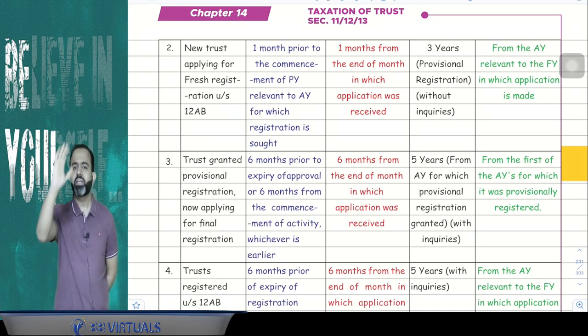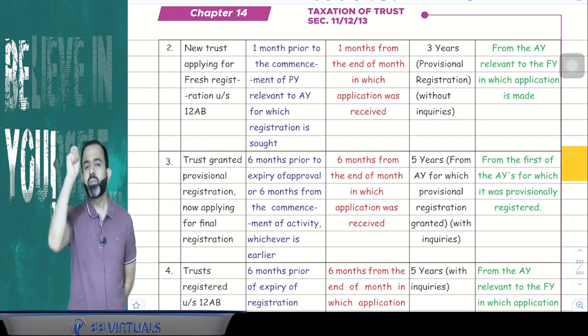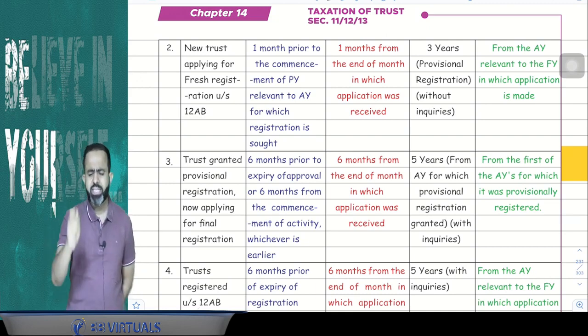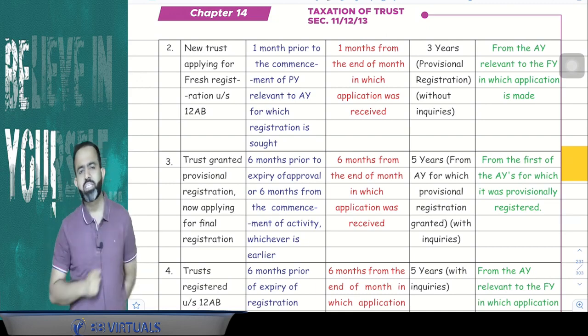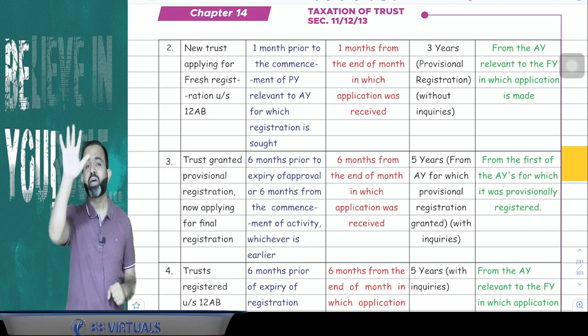If trust applied for the final registration, then CIT will give the final registration within 6 months from the end of the month in which the application is received. And guys, here he will make all the inquiries, all details, and check that the trust activity is genuine. And after that only CIT will give the registration. And guys, this registration will be applicable for 5 years.